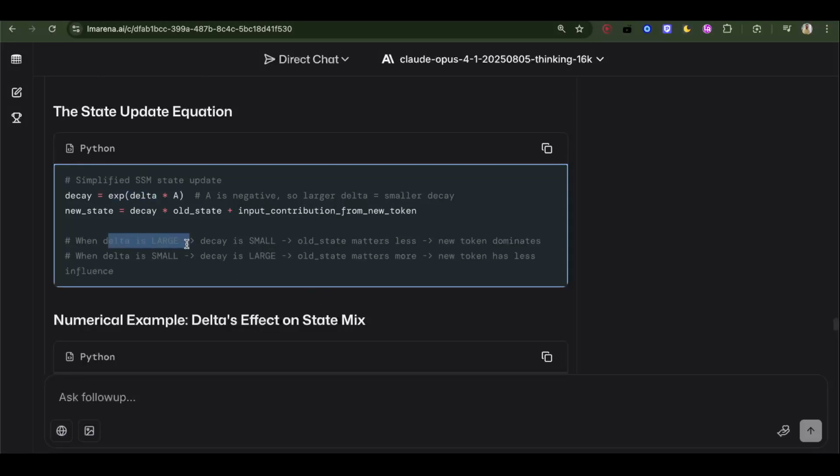So when delta is large, decay is small, old state matters less, and the new token dominates. You can just think about this a bit, because a big delta will make this decay very small, so we multiply the old state with a small number. So we will get just a bit of old state.